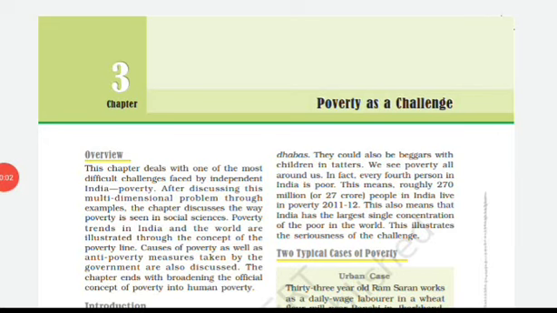Because of this we can say that poverty is a big challenge before us and our government. In order to understand this, we will discuss two typical cases of poverty, one urban case and another rural case. First we will see the urban case. Thirty-three-year-old Ram Sharan works as a daily wage laborer in a wheat flour mill near Ranchi in Jharkhand.